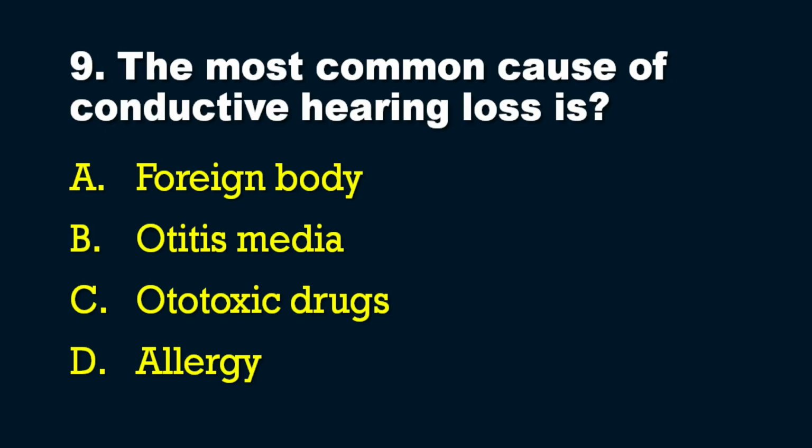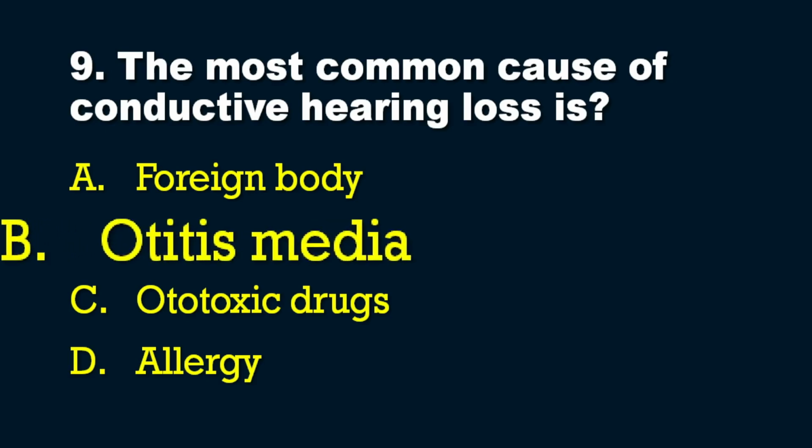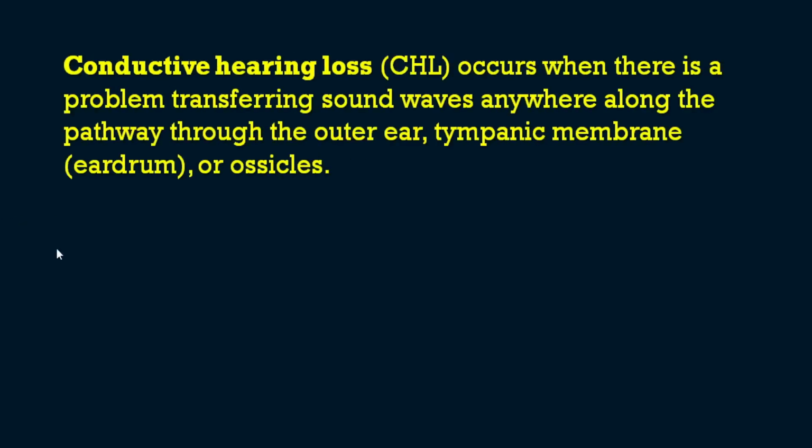So the answer is option B, that is otitis media. Otitis media with exudate. So we will see regarding this conductive hearing loss. What do you mean by conductive hearing loss? It occurs when there is a problem transferring the sound waves anywhere along the pathway, which includes the outer ear, the tympanic membrane or the ossicles.